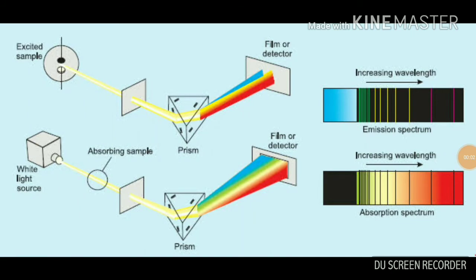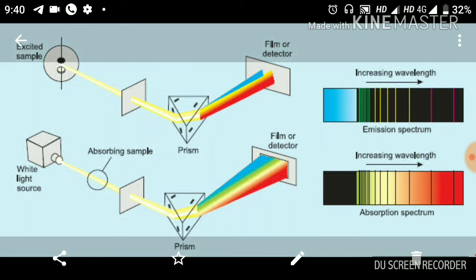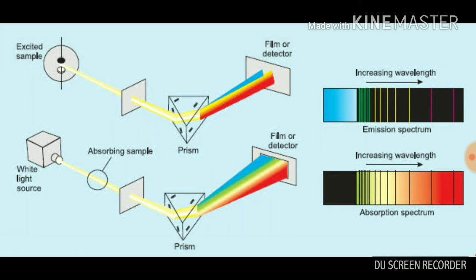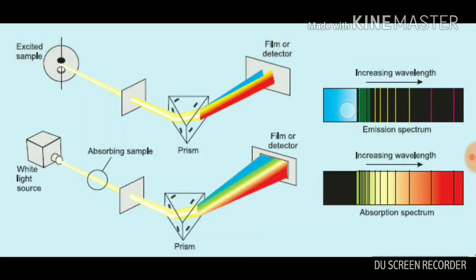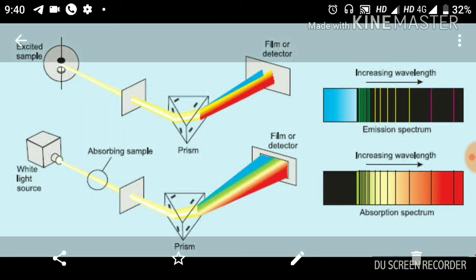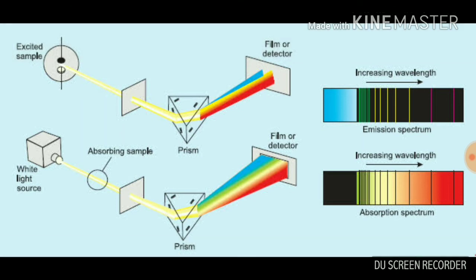Now here we are able to see the difference clearly. If we have an excited sample, and this excited sample is analyzed over your detector or your screen, what we observe here is blue color and certain colorful bands. Clear, these are emitted radiations. The radiations that this excited sample has emitted. Now it will emit only those radiations that it can absorb, isn't it? This is an excited sample, children.